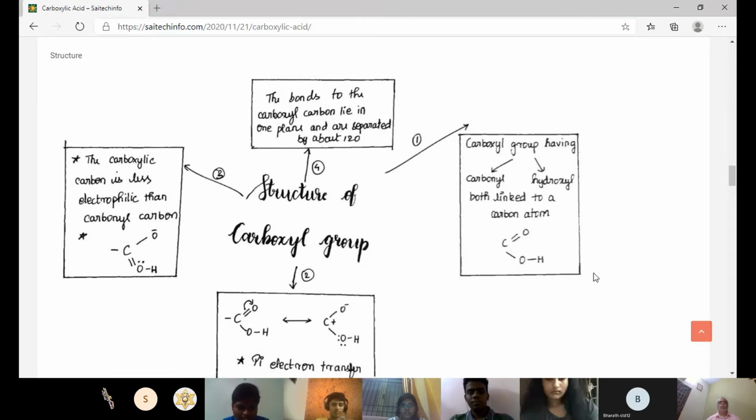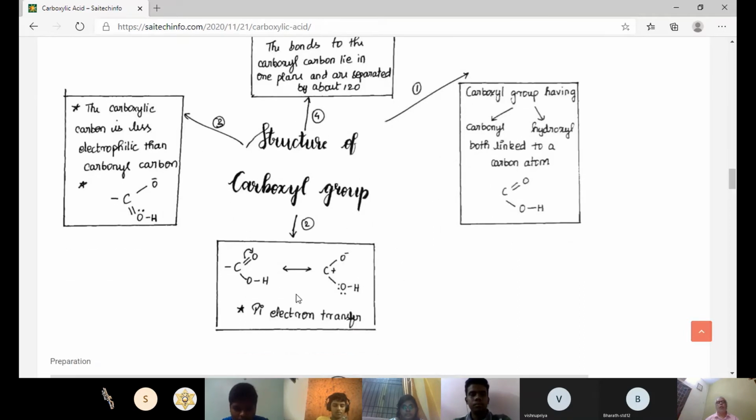So here she is discussing the structure of the carboxyl group. Firstly, the carboxyl group has a carbonyl and a hydroxyl group both linked to a carbon atom, COOH. So here is the carboxylic acid general structure. Next one, COOH. Here the pi electron transfer is shown in the structure. The minus becomes plus here by the electron transfer. And the next point is that the carboxylic carbon is less electrophilic than the carbonyl carbon. Yeah, there is a pi electron transfer.